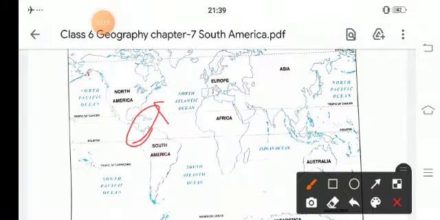Now, South America has an almost smooth coastline with a few islands, and this continent is surrounded by the Atlantic Ocean.